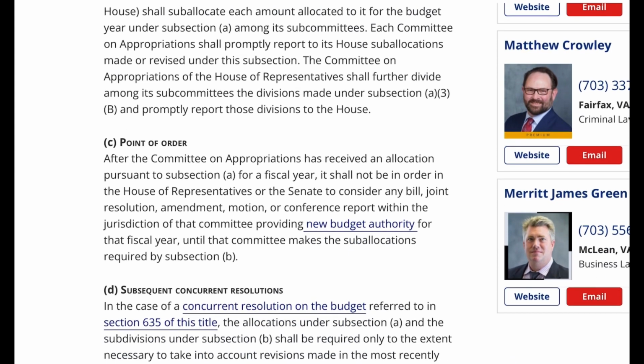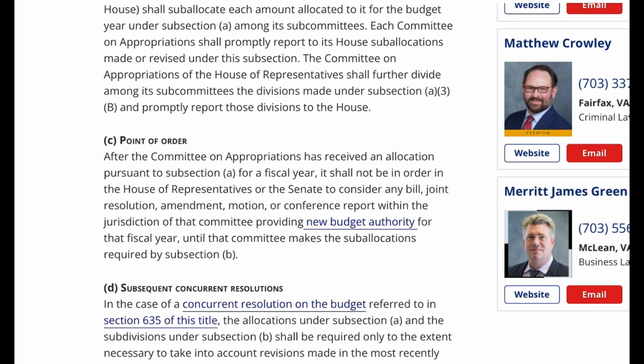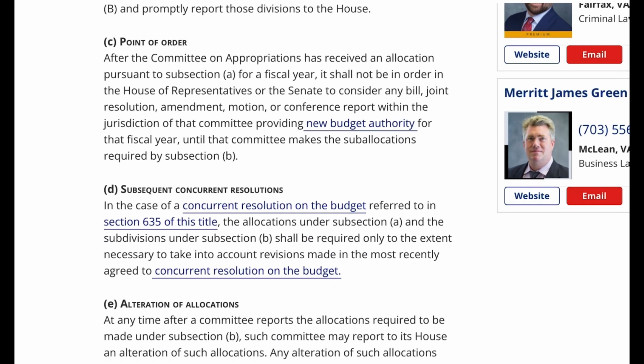C. Point of order. After the Committee on Appropriations has received an allocation pursuant to subsection A for a fiscal year, it shall not be in order in the House of Representatives or the Senate to consider any bill, joint resolution, amendment, motion, or conference report within the jurisdiction of that committee providing new budget authority for that fiscal year, until that committee makes the suballocations required by subsection B. D. Subsequent concurrent resolutions. In the case of a concurrent resolution on the budget referred to in section 635 of this title, the allocations under subsection A and the subdivisions under subsection B shall be required only to the extent necessary to take into account revisions made in the most recently agreed to concurrent resolution on the budget.